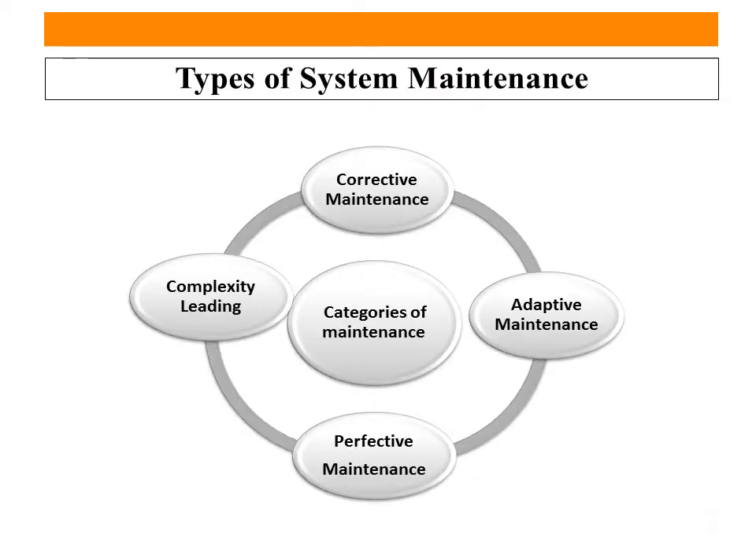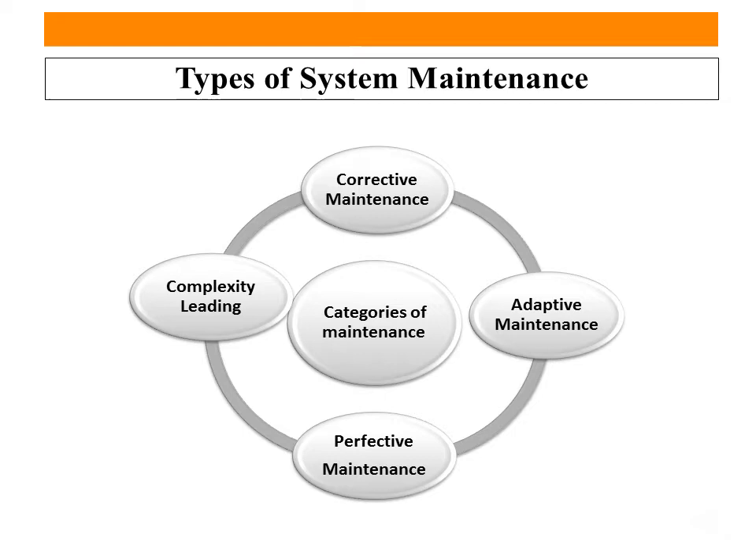Here are the types of system maintenance or software maintenance. Number one is corrective maintenance, where corrective means that whatever operations we pursue in software product maintenance, updation, or modification should be corrective. It should be adaptive also, and perfective also. The categories of maintenance are the combination of corrective, adaptive, and perfective. These are three types of maintenance which are very important.